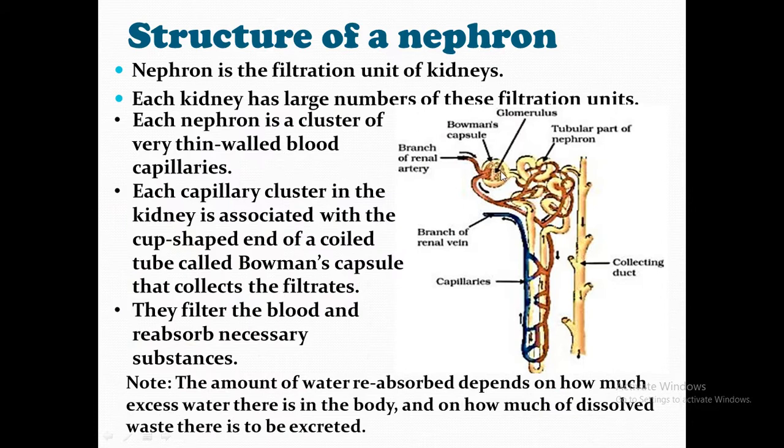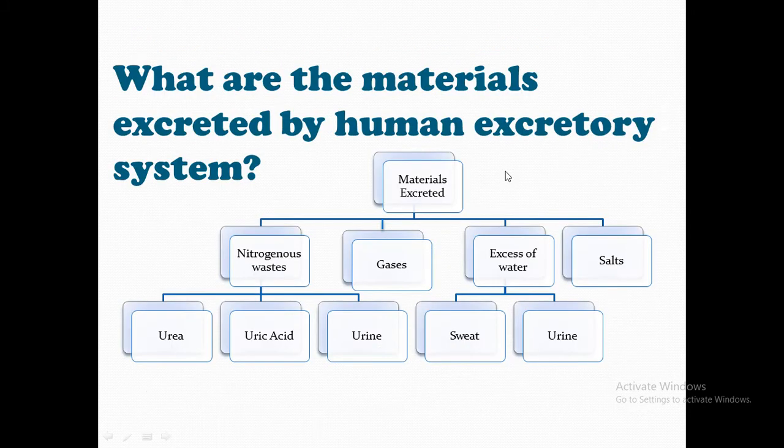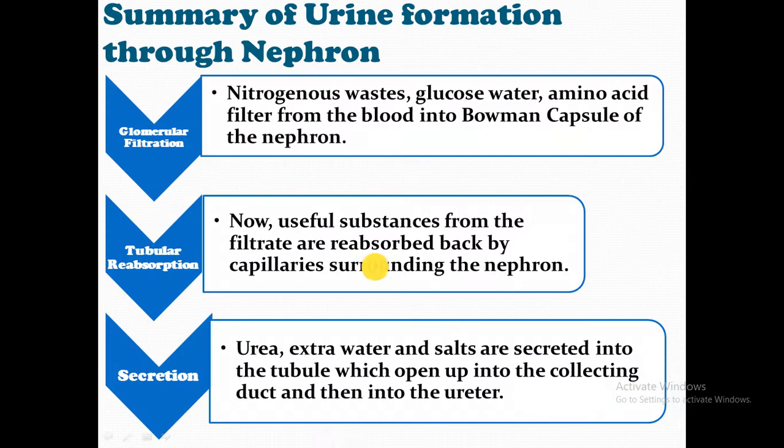This glomerular filtration leads to the filtration of three important compounds. What are those three important compounds? One is glucose, second is water, and third is amino acid. These three important things have to be reabsorbed. Okay, and apart from this, nitrogenous waste has to be thrown out, right? So this happens during the entire glomerular filtration in the nephron, when the blood is filtered into Bowman's capsule of the nephron.